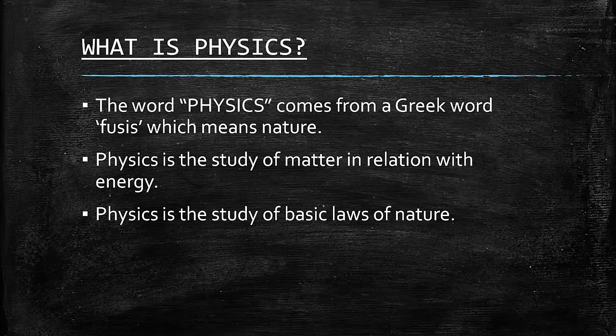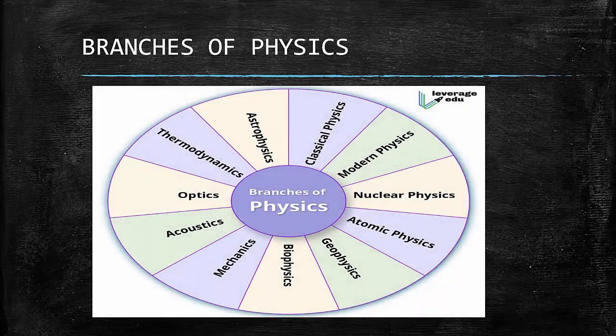Now let us move to the branches of physics. Physics is a vast subject. It consists of various branches. Now let us learn one by one. Here there are a few branches I have mentioned. The first one is classical physics, the second one is modern physics, and then nuclear physics, atomic physics, geophysics, biophysics, mechanics, acoustics, optics, thermodynamics and lastly astrophysics.